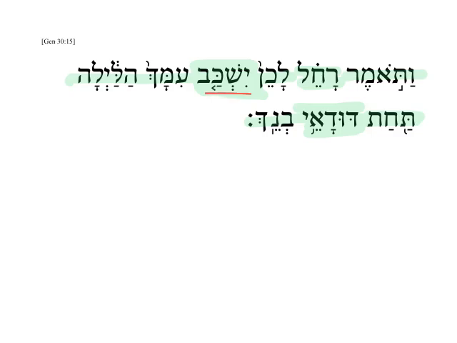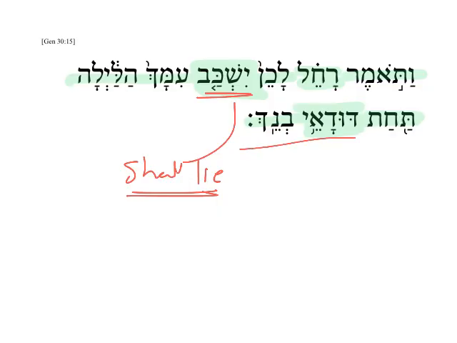So in this case, the imperfect probably has the sense of shall lie with you because of the nature of the trade. So it's not really Jacob's choice. This is Rachel's choice. And so she's stating really sort of in a prophetic way where Jacob's going to sleep that night in order to trade for these mandrakes that Reuben had found.